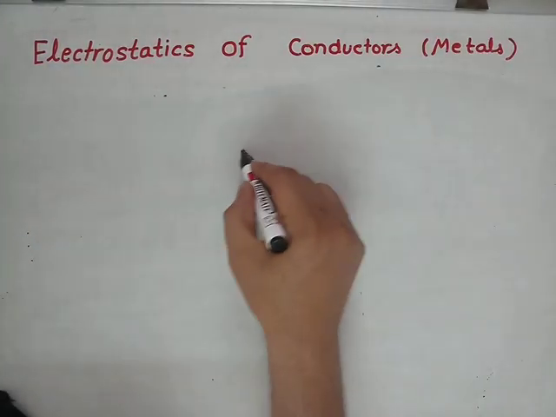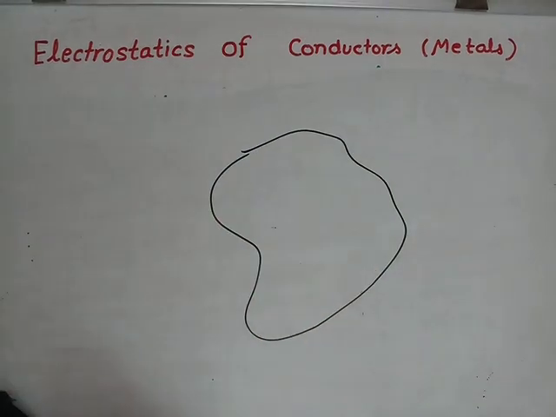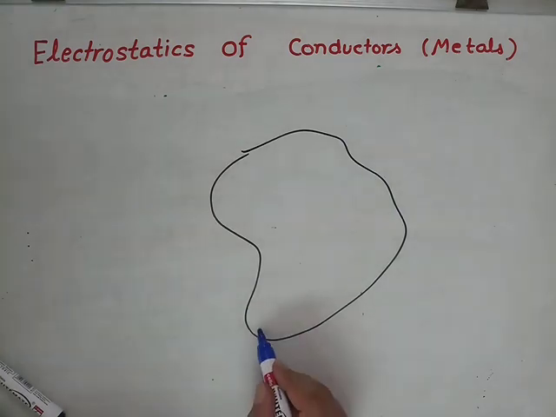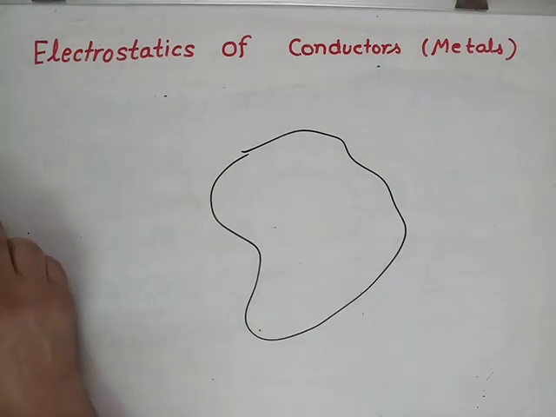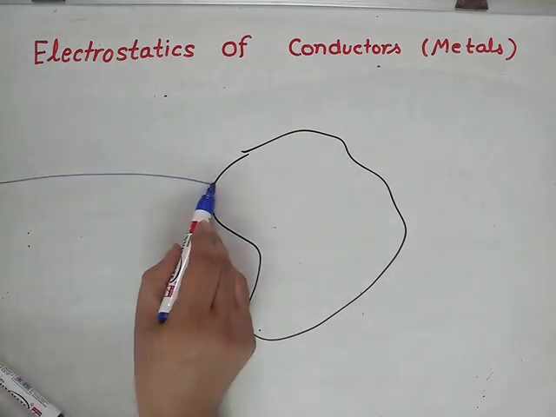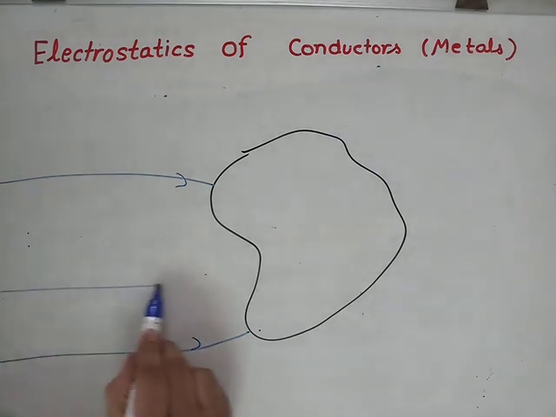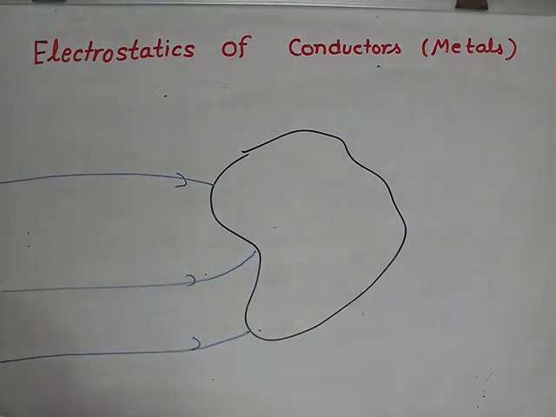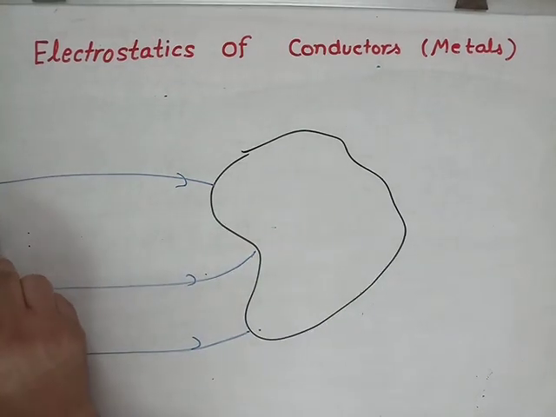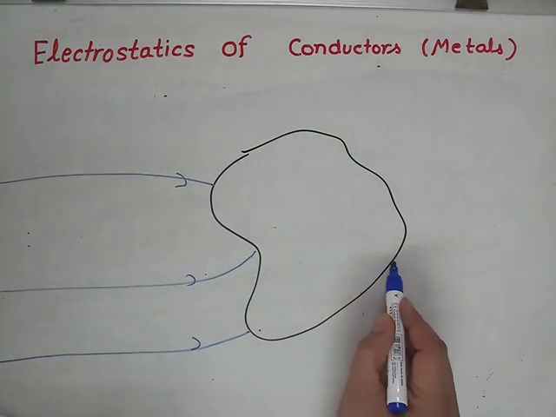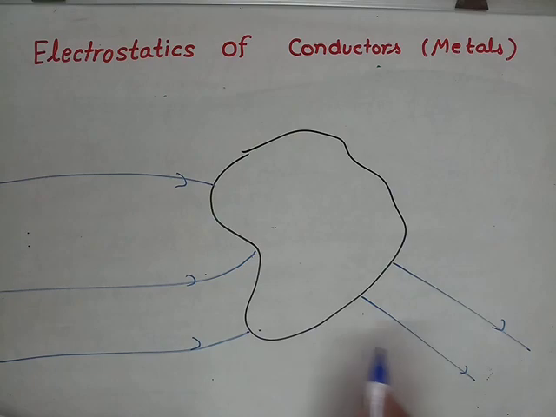Suppose this is the shape of the body. Now in this case we use surface charge density, sigma at this point. Again, electric field lines are normal to this surface. If this is a plane surface, electric field lines are straight.